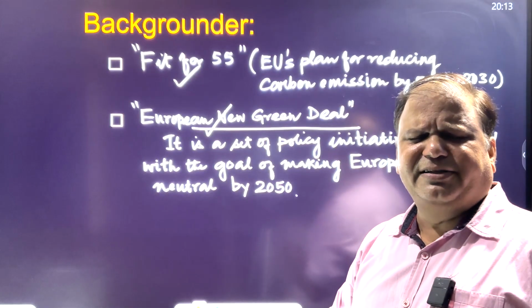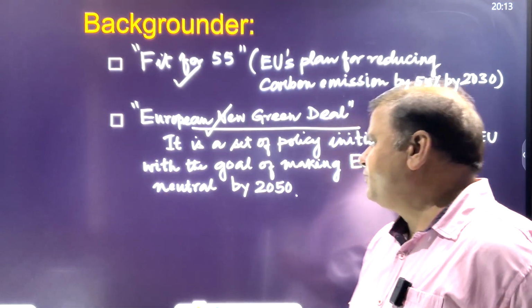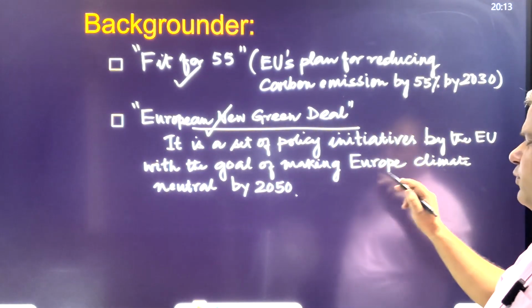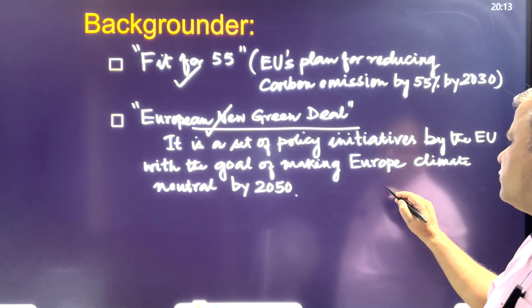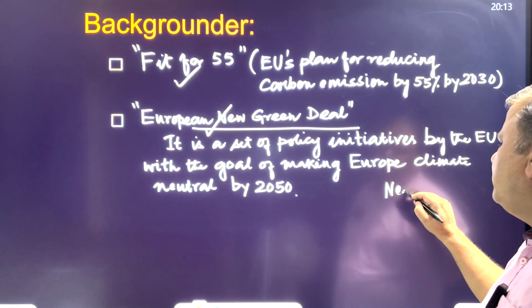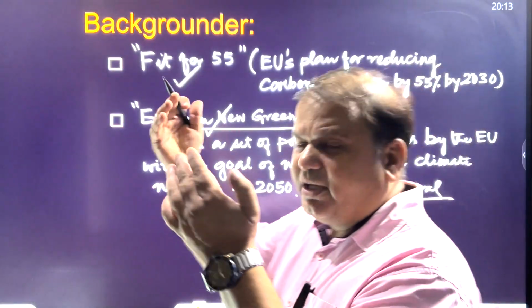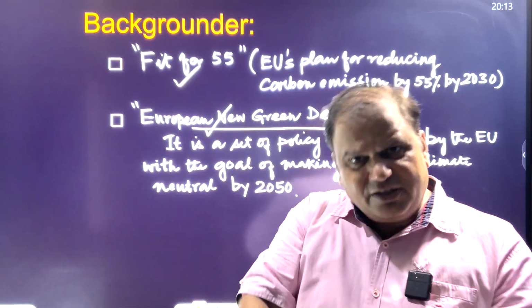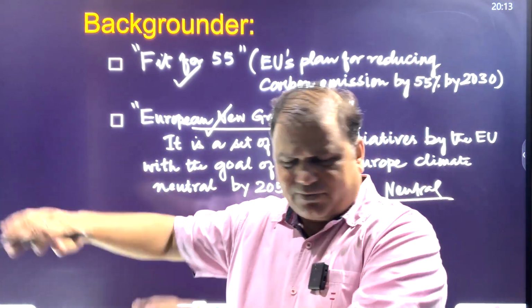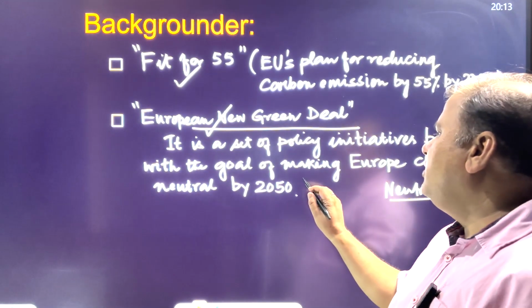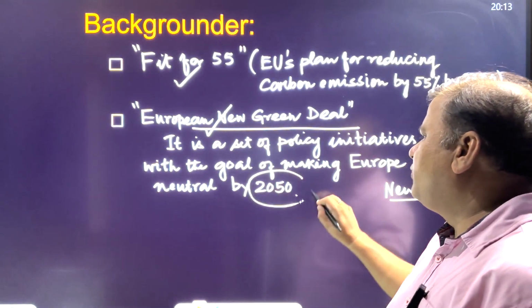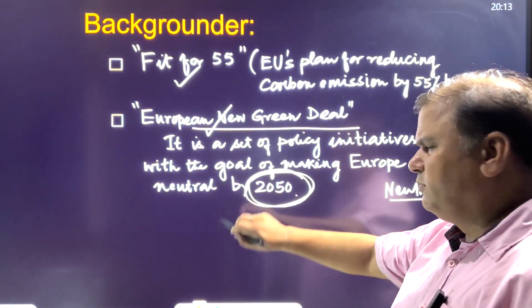And what is the European New Green Deal? The European New Green Deal is nothing but a policy of Europe, which would be making it carbon neutral. And neutral means what? Neutral means whatever emission is taking place from Europe would be neutralized. Means there would be carbon sinks for it. Now this would be making Europe carbon neutral by 2050.